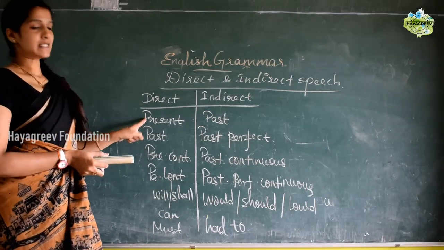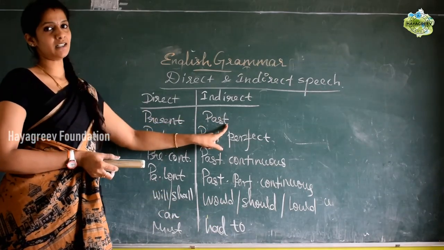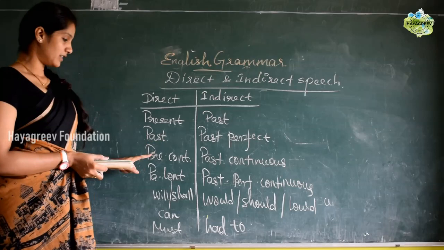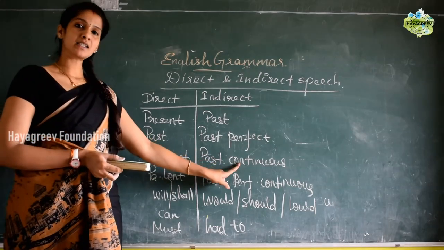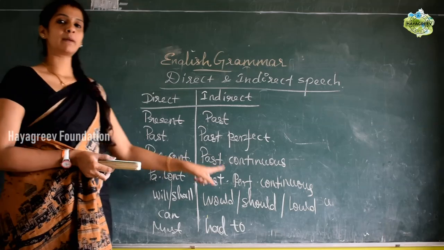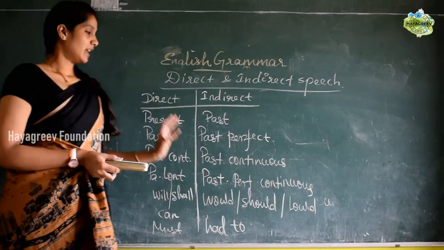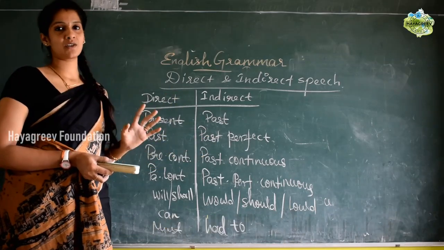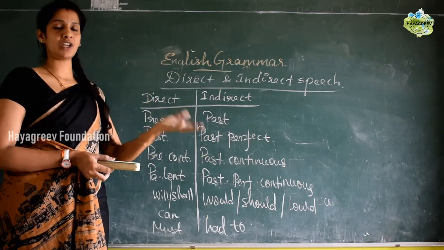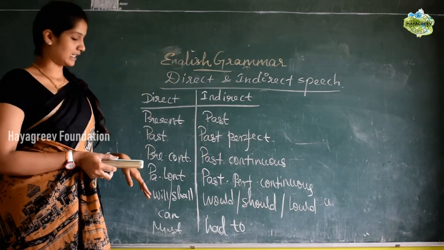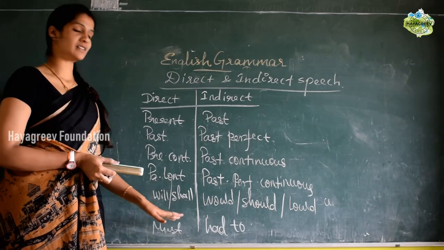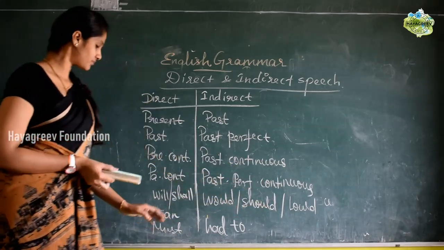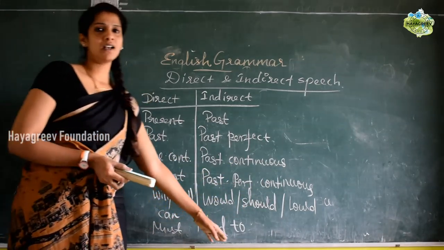So if it is the present tense, simple present, you should use past tense in the indirect speech. If it is past tense, you should use past perfect. And if it is present continuous, you should use past continuous. If it is past continuous, it should be past perfect continuous. And if it is past perfect continuous or else past perfect, there is no need of change. So if past perfect comes, no need to change, you can use the same past perfect itself. And if will, shall, can comes, you should use the conditional of those words, would, should or could. And if it is must, you have to use had to.